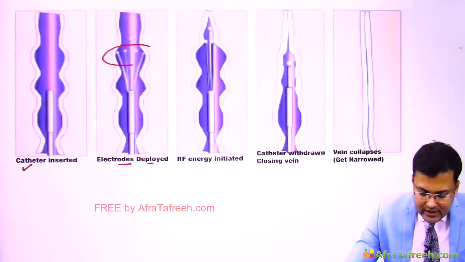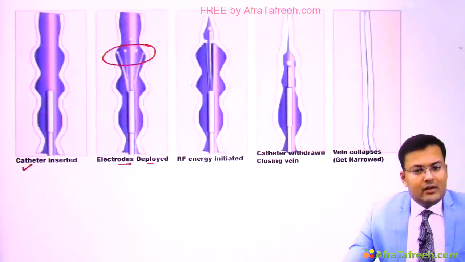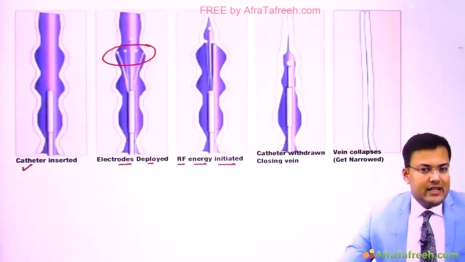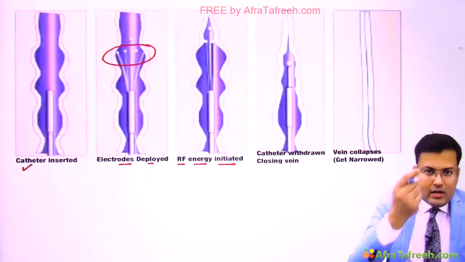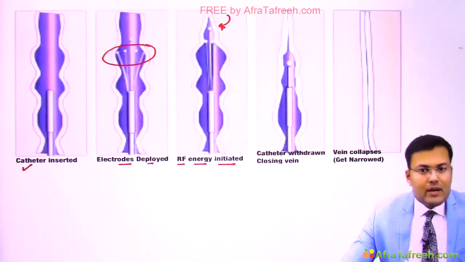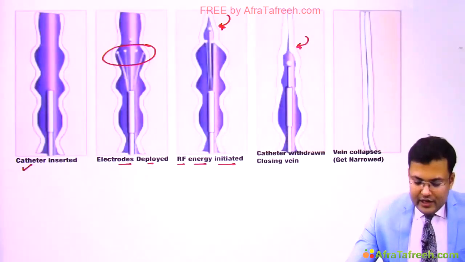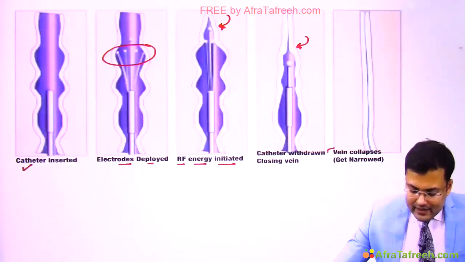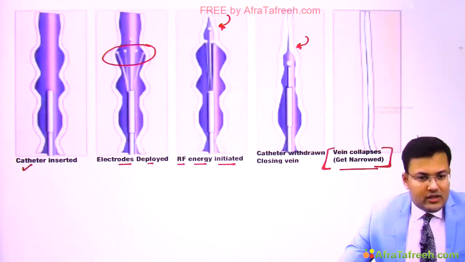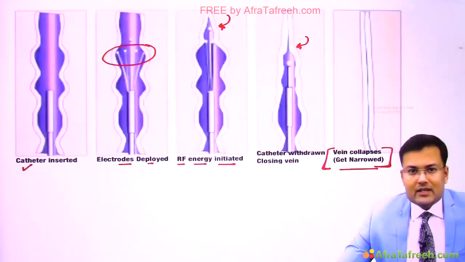So you can see these are the electrodes. Whenever we give the radio frequency energy, so radio frequency energy is initiated, what will happen? You are supposed to withdraw the catheter and the vein lumen starts collapsing. So here you can see the vein lumen start collapsing, and finally the vein collapses or it gets narrowed. So this is how we use the radio frequency ablation, and that was endovenous laser ablation.